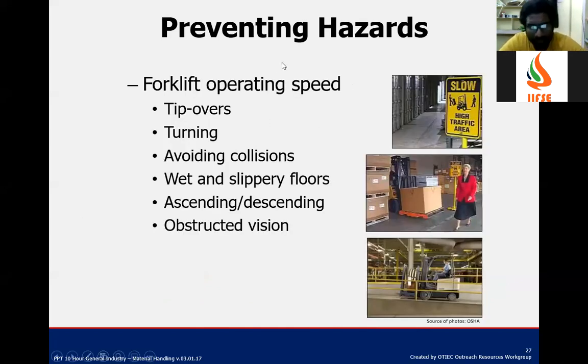So what are the few hazards of forklift operation? Speed, tip overs, turnings, avoiding collisions. See, these are the few points which, if neglected, can cause hazard. So what do you mean by tip overs?